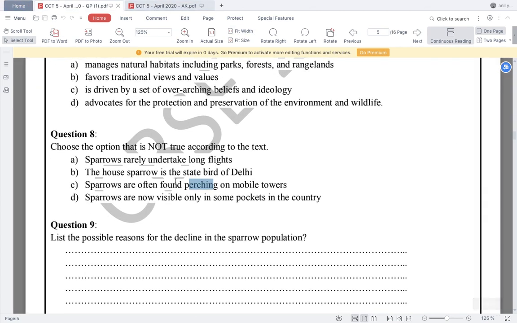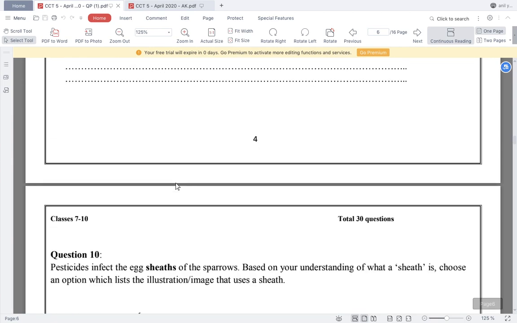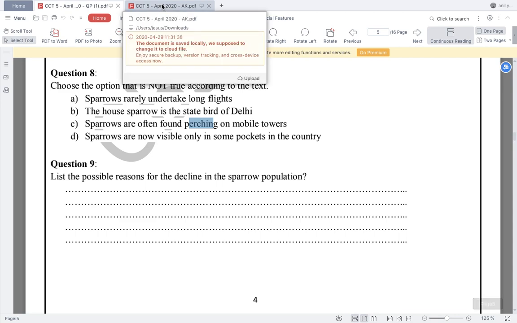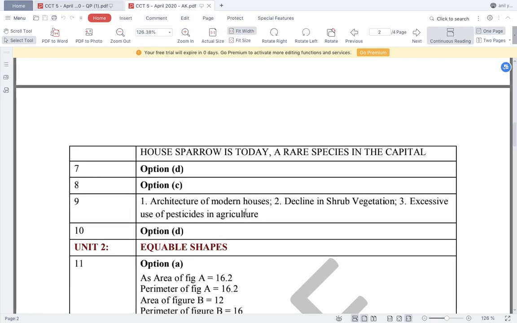List the possible reasons for the decline in the sparrow population. Again, this is an understanding based question. We will read the passage and then find out the answer. There could be many reasons and you have to list them out. The three reasons mentioned here are the architecture of modern houses, because modern houses do not have slope kind of roofs. They have flat roofs where people can also go. In slope type houses, birds usually sit on them.